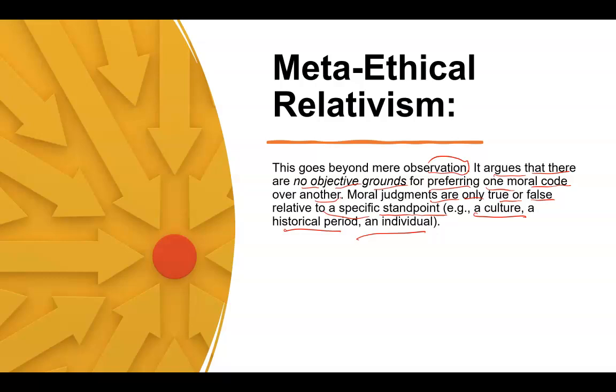It clearly says that for one particular context, some things can be true. On the other side, for some context, it can be false. For example, in one culture, some things can be right; in some culture, it can be wrong. In a historical period, some things can be right, and in another historical period, some things can be wrong. From the perspective of an individual, some things can be right, and from the perspective of another individual, some things can be wrong. So there is no universal moral truth,